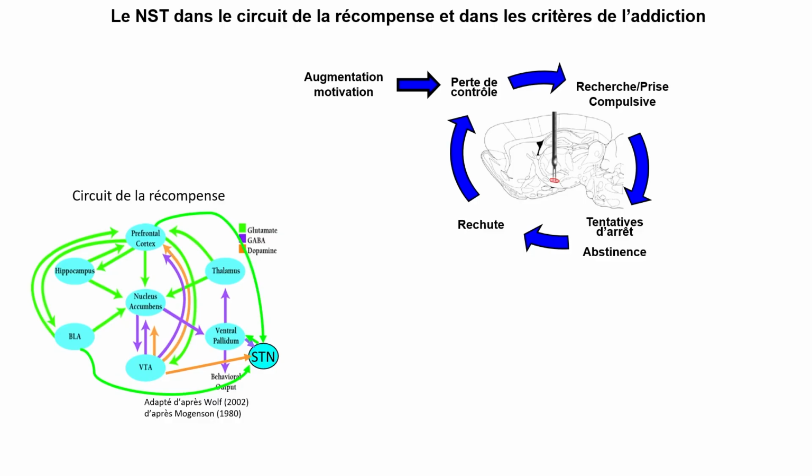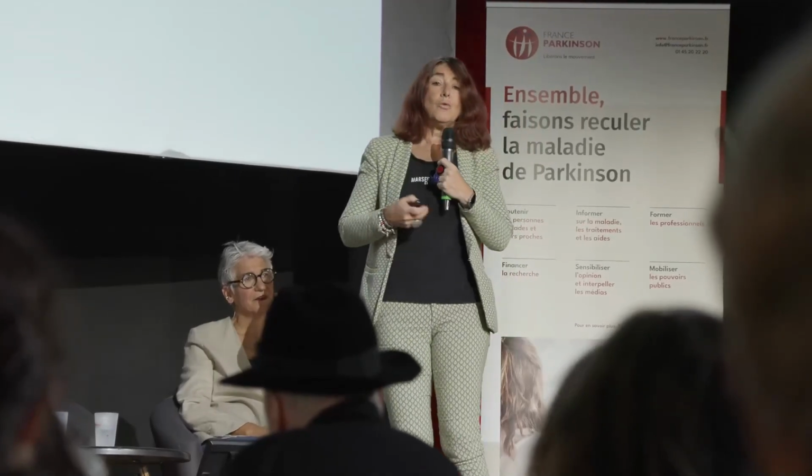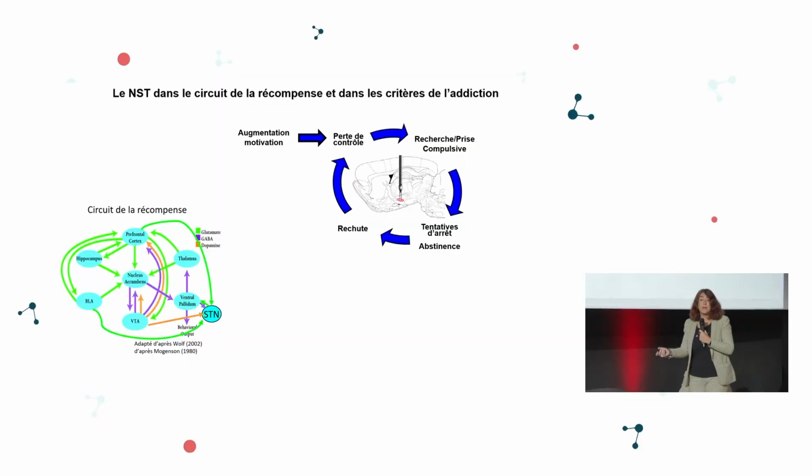And progressively, the most affected subjects will do what we call compulsive consumption. In spite of the fact they are aware of the negative consequences, they will still do it. For instance, for those of you who smoke, on the cigarette packets it's written smoking kills, but you still consume the cigarettes. But that's exactly what I mean by compulsive consumption.